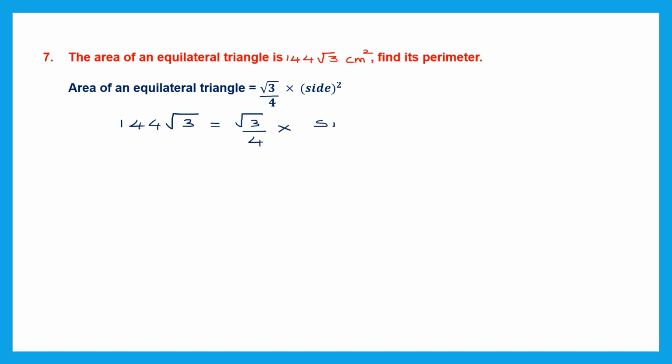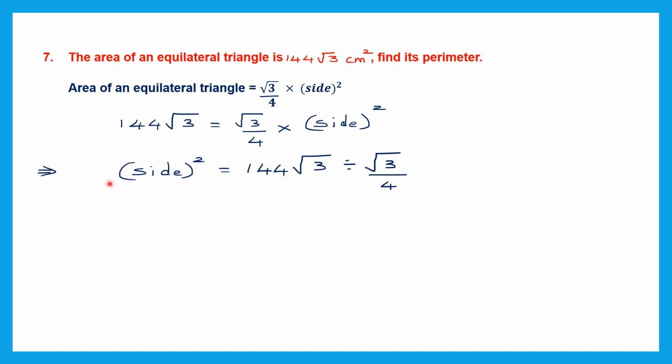Side we don't know, so we're going to leave it as side square because this is what we're going to find out. Now we're going to find out the value of side square. So side square is equal to, on the other side, what do we have? 144 root 3. Now we're going to transpose this root 3 by 4 to the other side. Because it's multiplication, it will turn to division. So this is divided by root 3 by 4.